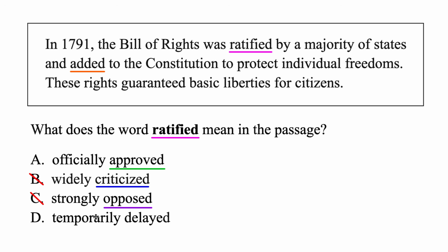Okay, the last one, temporarily delayed. Is that what ratified means? The Bill of Rights was temporarily delayed by a majority of states and added to the Constitution. Now, we don't have any context that it was delayed. They don't say that, 5 years later it was added. So there's nothing telling us that there was any type of delay. We'll get rid of that.